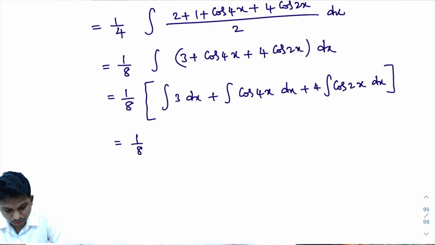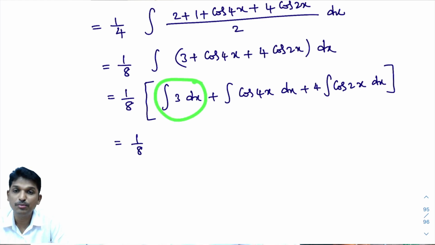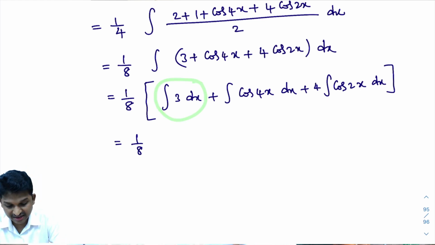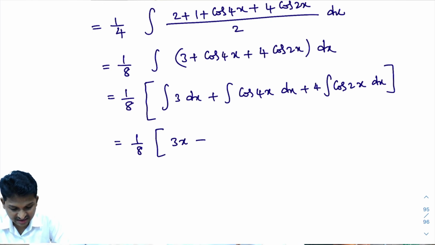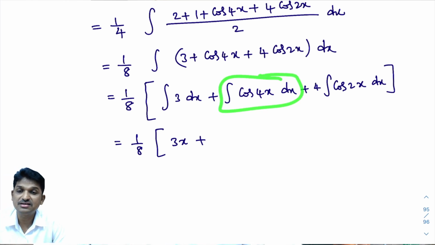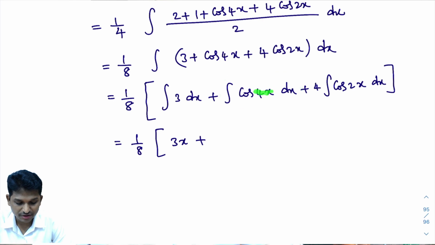1 by 8 into integral of k dx, formula kx. Integral of 3 dx is what? Integral of 3 dx is 3x plus c. That plus c I will write at the end. Integral of cos 4x dx. How to integrate this? That is what we learn in model number 2. You know integral of cos x dx. Integral of cos x dx is sin x plus c.